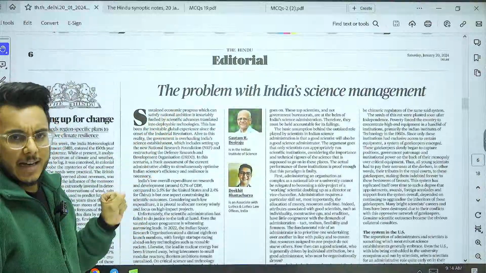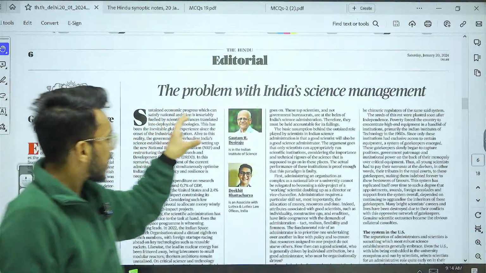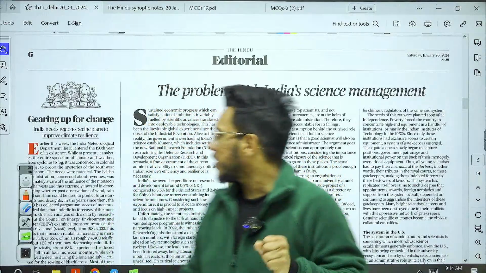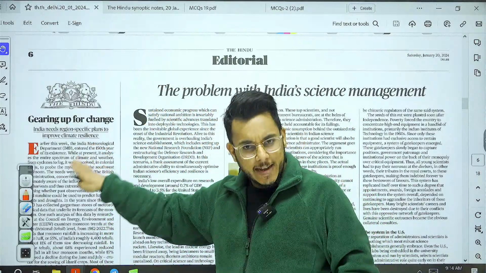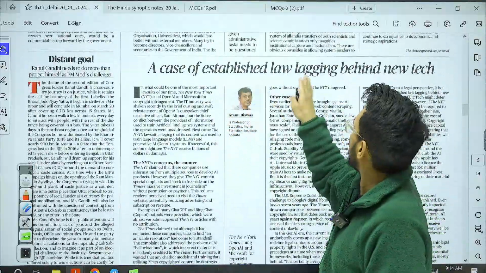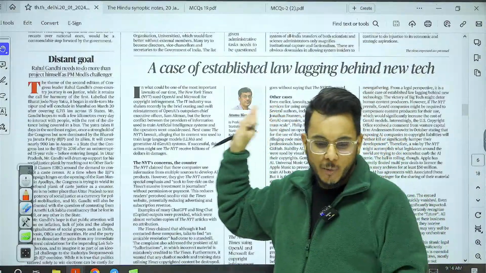Then here comes the editorial page. Now in the editorial, the first article that we have is: Problem with India's science management. We'll take this particular article for examination. Gearing up for change. So we'll take this article also. Then below we have this article, a case of established law lagging behind new tech. We'll take this particular article.